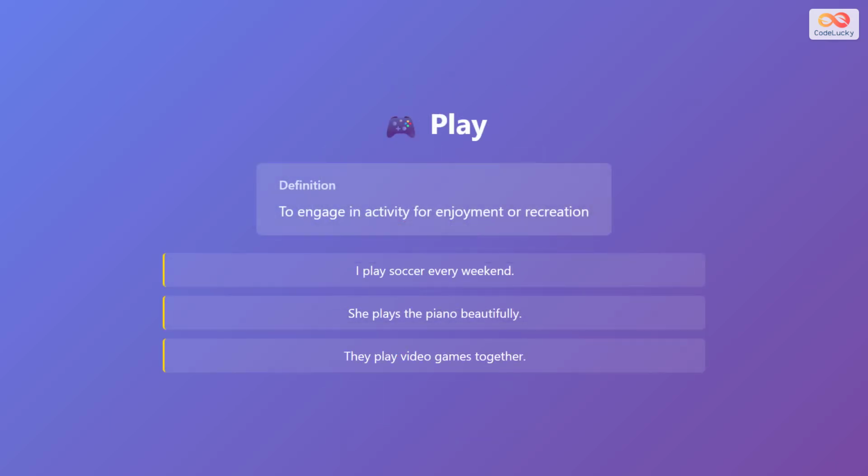The first verb is play. Play means to engage in activity for enjoyment or recreation. We play when we do something fun. For example, I play soccer every weekend. She plays the piano beautifully. They play video games together. Notice how plays adds "-s" when we use it with she, he, or it.